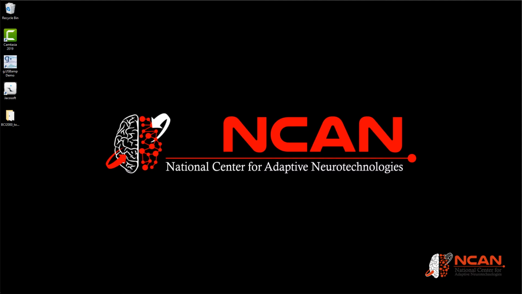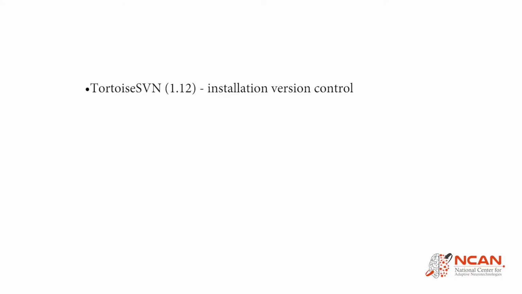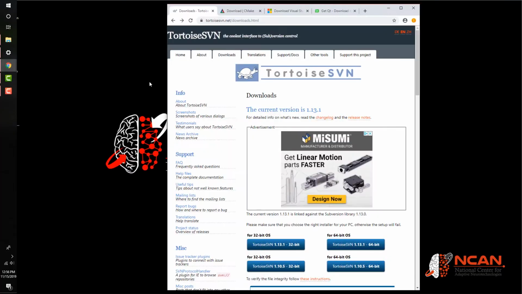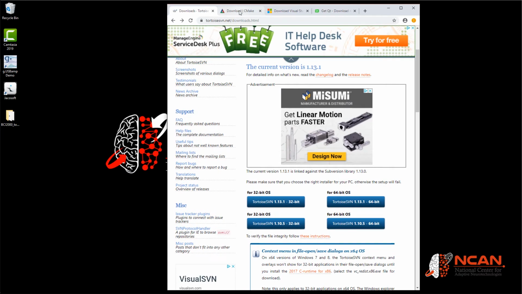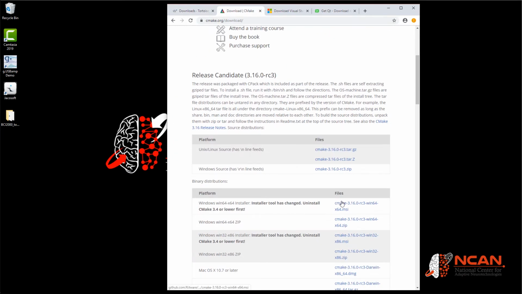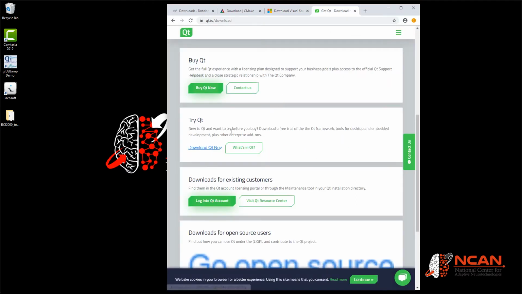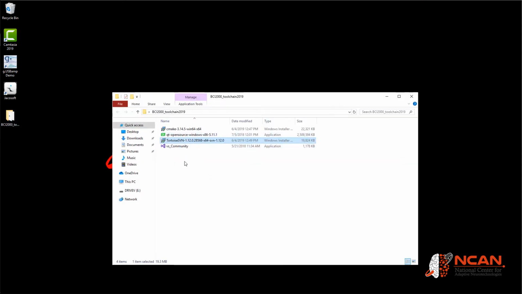First, we want to install 4 essential programs for obtaining BCI2000. Tortoise SVN for installation version control, CMake for creating project files for Visual Studio, Visual Studio for compiling solution files, and Qt for generating the BCI2000 user interface. All 4 programs can be found and downloaded for free online. Please follow the procedures described in this video to install the software.